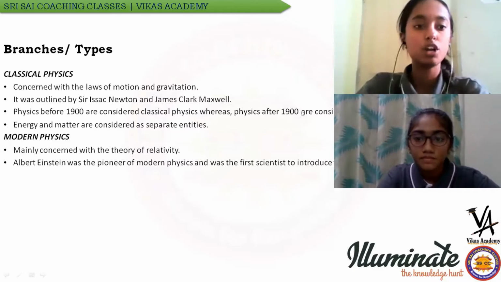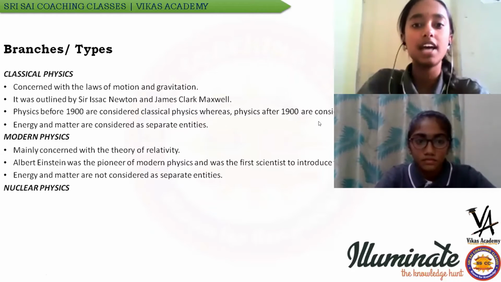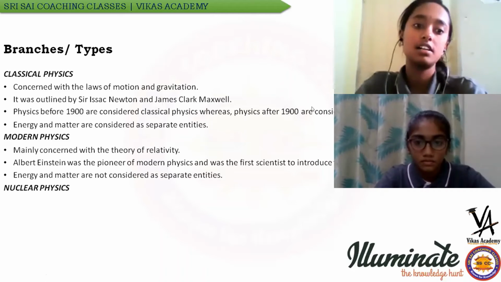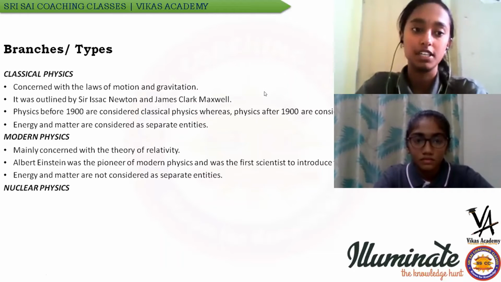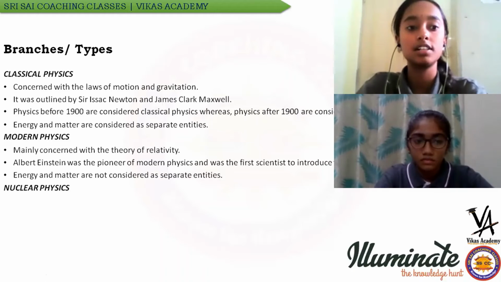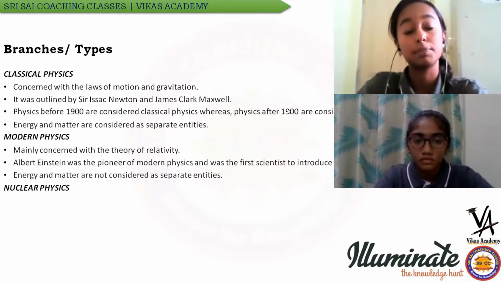In classical physics, the energy and matter are considered as separate entities. Modern physics. Modern physics is concerned with the theory of relativity. Albert Einstein was the discoverer of modern physics, and he was the first scientist to introduce the theory of relativity. Unlike classical physics, modern physics does not consider that energy and matter are separate entities.